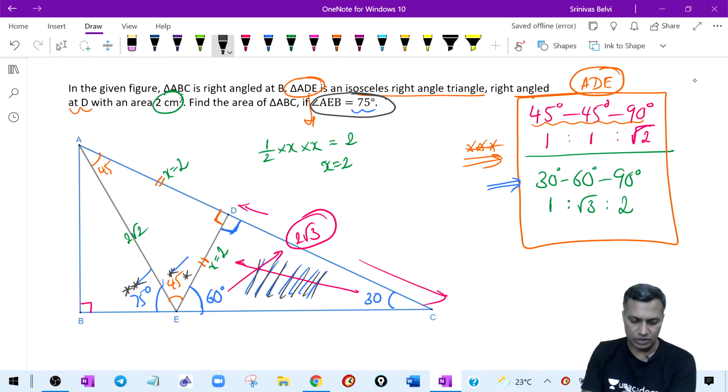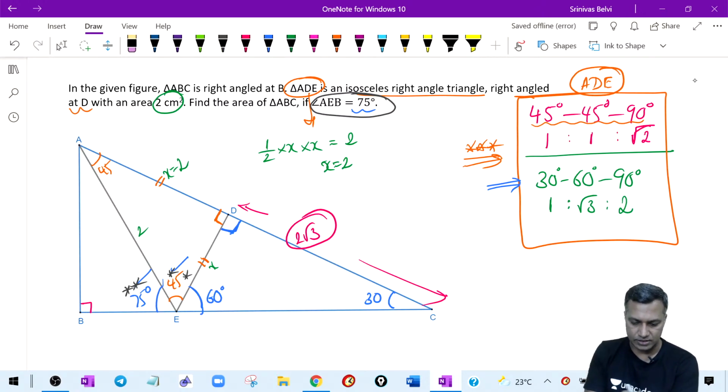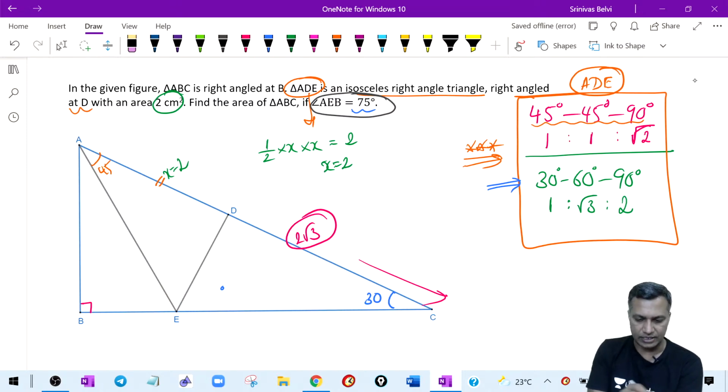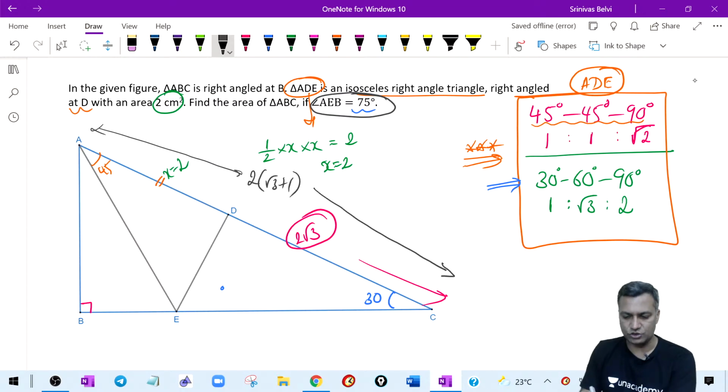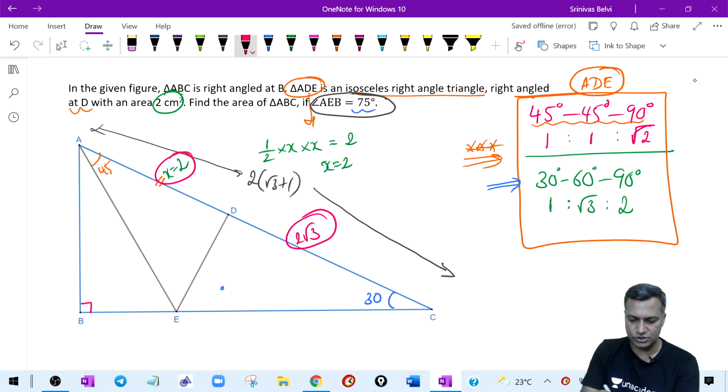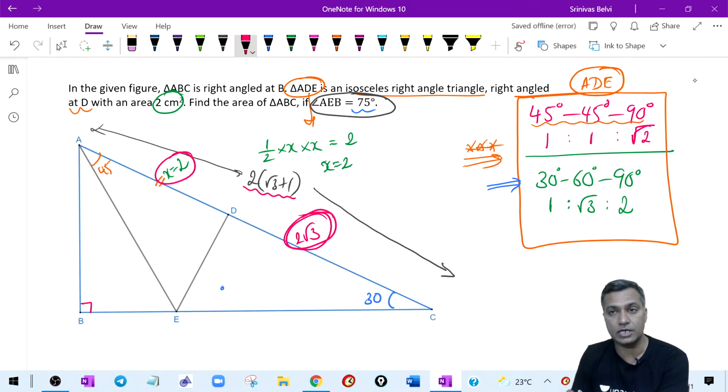So now we got this. Now listen to me. Now let me erase this data. We are done with this kind of data. Therefore, what is the complete length of this? The complete length of this is 2 times root 3 plus 1. That is the complete length. What did I do? I added these two. One portion is 2, the other portion is 2 root 3. When I put them together, this becomes 2 times root 3 plus 1.